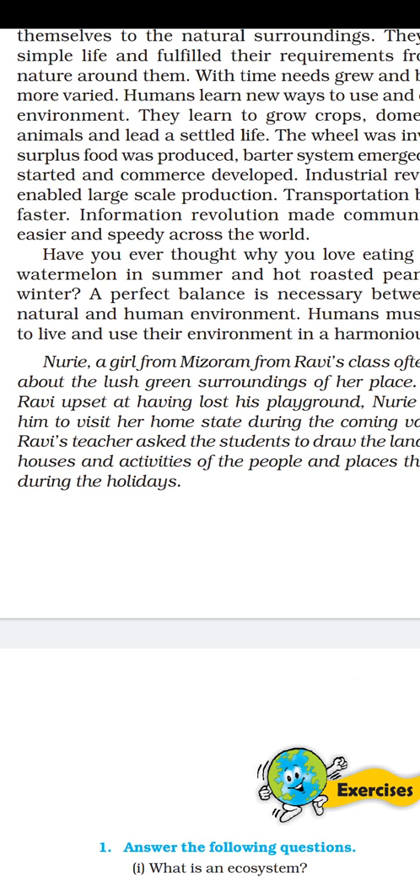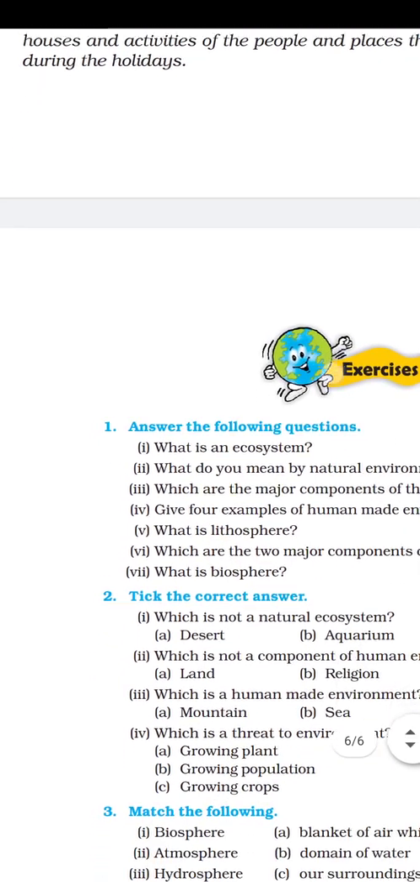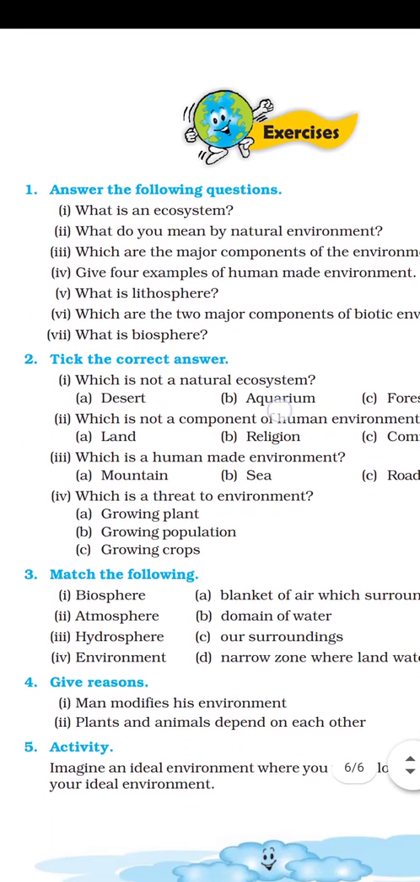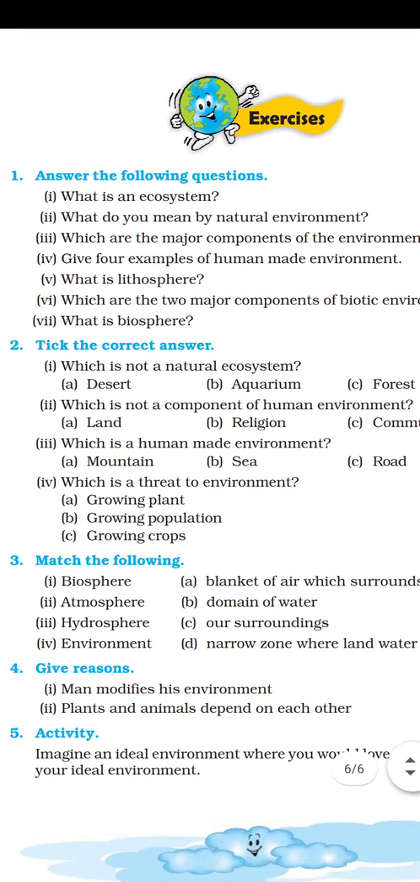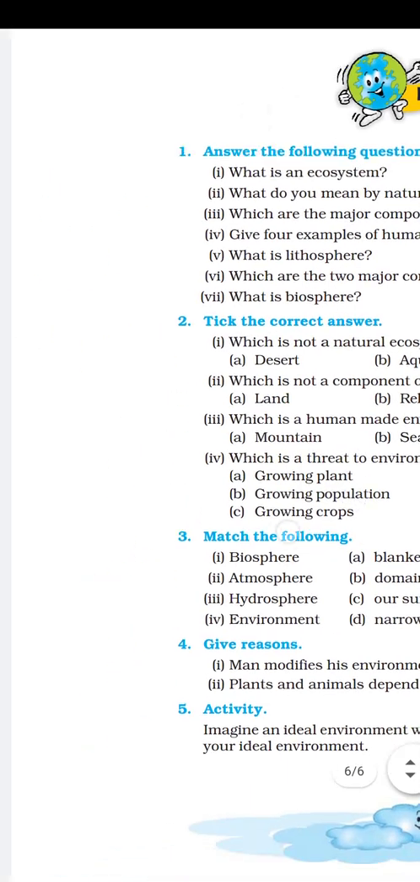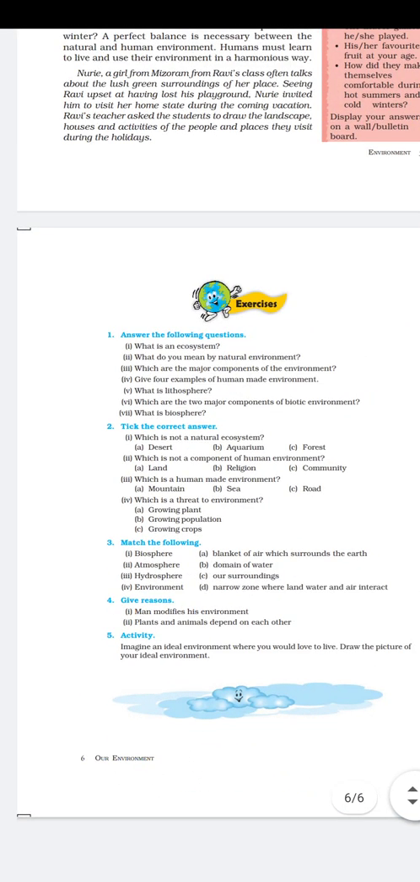So human beings also learned to live and use their environment in a harmonious way, a peaceful way. Here you can see the textbook exercises, children. I have given the answers for these also. Please learn and try to make MCQs from each and every point in the textbook. Of course I have given the worksheets, but you yourself make the key points, so that it will be easy for you to answer the MCQs asked tomorrow in the test.